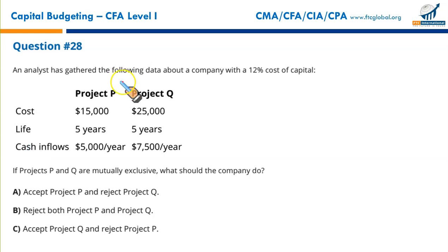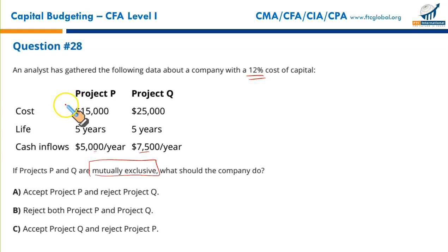An analyst has gathered the following data about a company with 12% cost of capital, project P and project Q, and they are mutually exclusive. It means we can select just one out of them. So what will be the decision criterion? Since we have been given the cost of capital, the initial cost, and annual cash flows for 5 years for P and Q, you will have to enter it in your financial calculator.